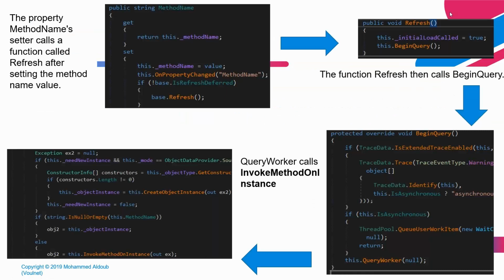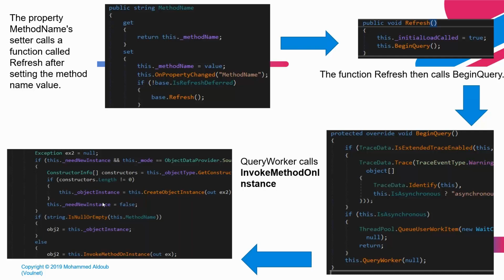If we check the code of this class, it contains a MethodName string, a public field. This public field has a default setter which calls a function called Refresh. If we check the code for Refresh, it calls a function called BeginQuery. If we check the code for BeginQuery, it goes all the way until it calls a function called QueryWorker. So this is all inside this ObjectDataProvider class.